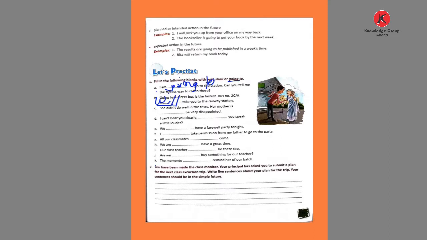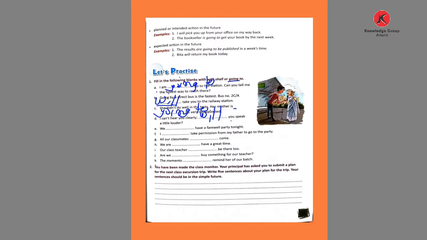Now, see. She didn't do well in the test. Her mother, and here the to be form is given, is. So, what do we write here? Going to. Going to be very disappointed. Now D, I can't hear you clearly. Dash you speak a little louder. So the pronoun you is used, so we write will. Will you speak a little louder?